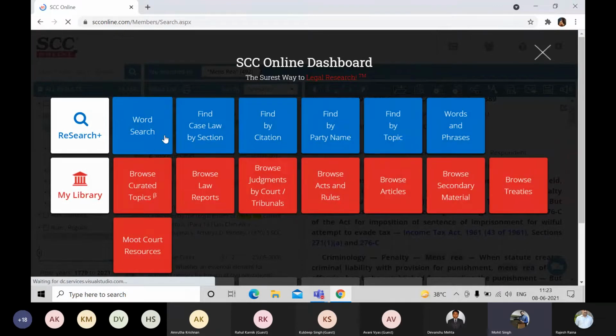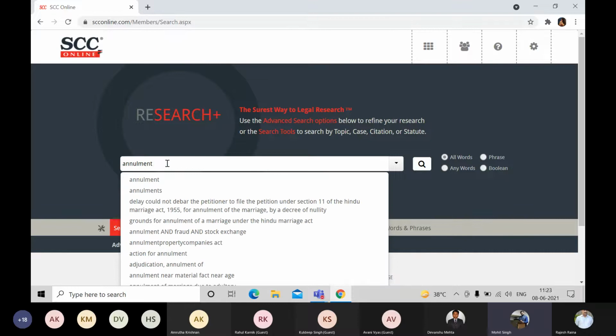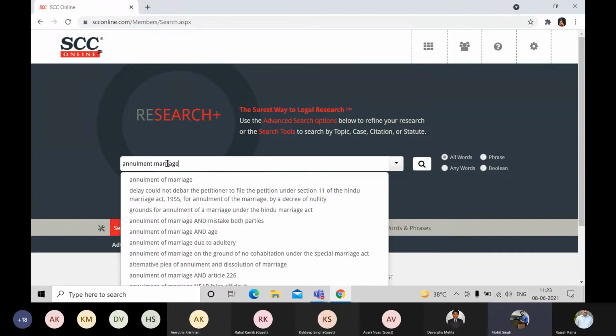Now in the word search, I would like to see the largest quorum which was constituted on the annulment of marriage cases. I'll repeat my statement again. If I would like to see the largest quorum constituted cases on the annulment of marriage, how can I see that? Again, we would not write the largest quorum or anything like that in terms of parameters, but what we can write is annulment and marriage. These are the two words which we have in my query.